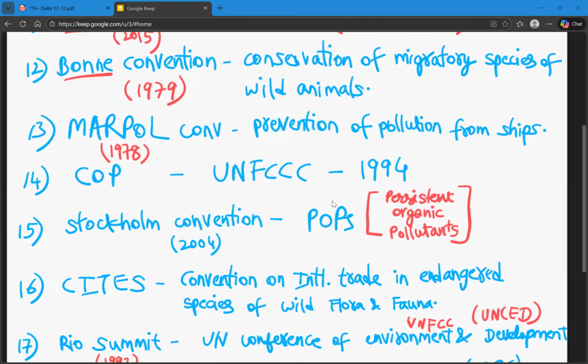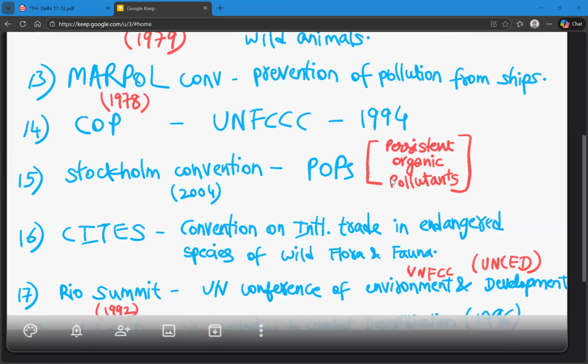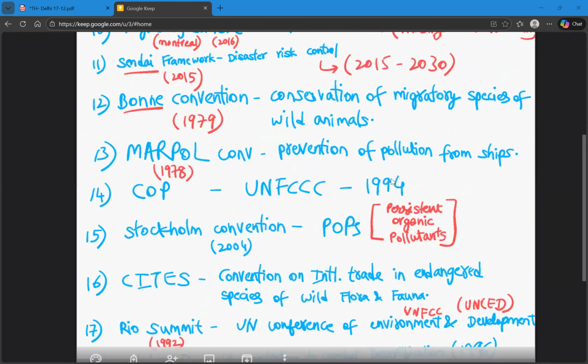And the next one is Conference of Parties, that is COP. COP is always in headlines or in the news for some reason or other. Recently, COP30 also was held in which country? Brazil. So Conference of Parties is the decision-making body of United Nations Framework Convention on Climate Change. So COP is the decision body of UNFCCC. It was established in 1994.